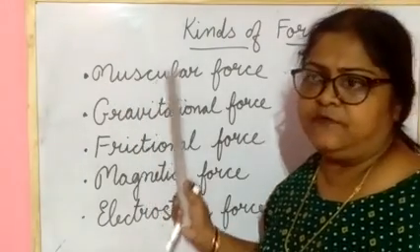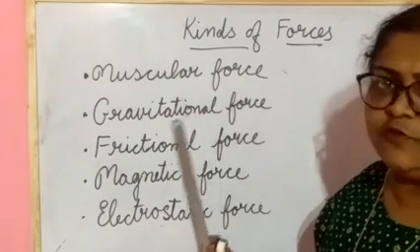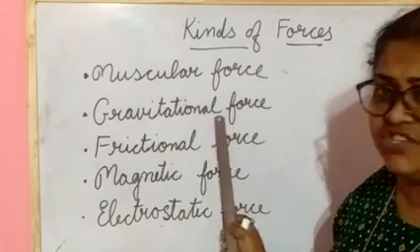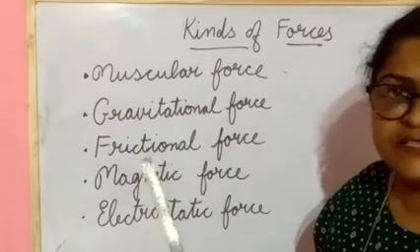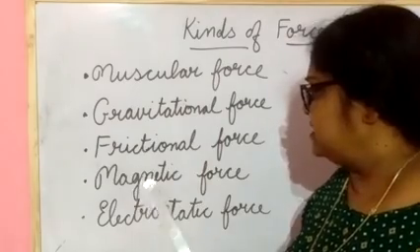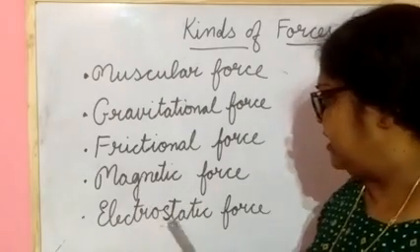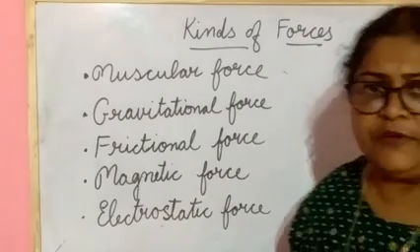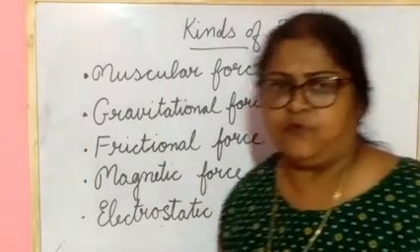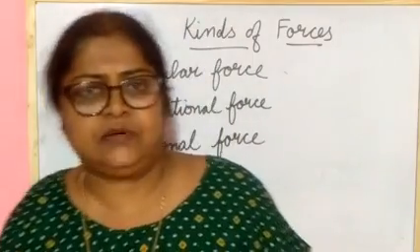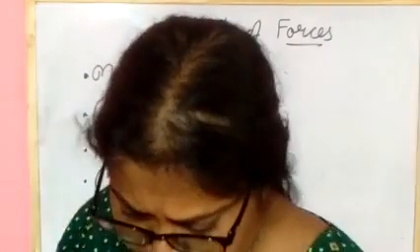First one is muscular force. Second one is gravitational force. Third one is frictional force. Fourth one is magnetic force. And fifth one is electrostatic force. Now, we will discuss about this force. So first I will explain to you about muscular force.